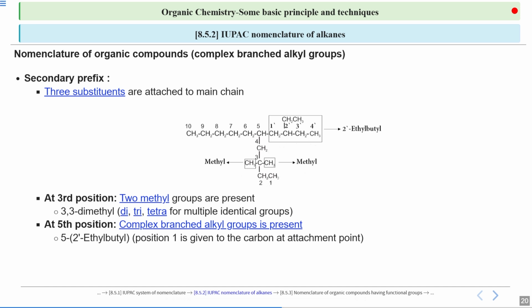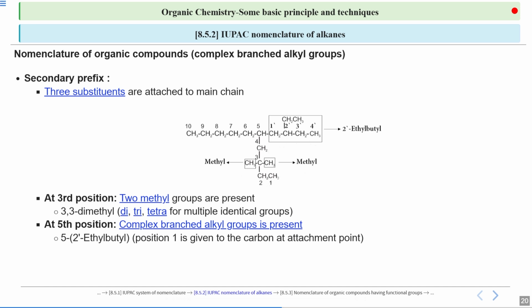Then you start from here as 1, and from here you do the longest possible numbering. You find the longest chain, but the numbering will start from the point of attachment, that is for sure. So 1, 2, 3, 4. Either you move in this straight way or you move like this, you will get the same number of side chains and the same length of carbon.